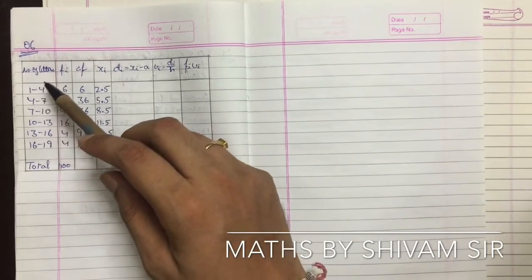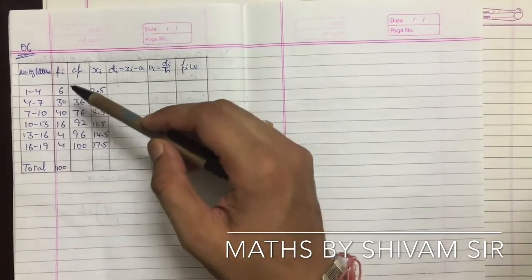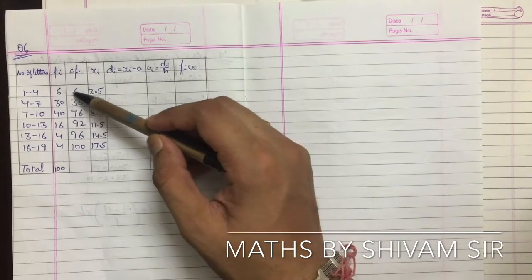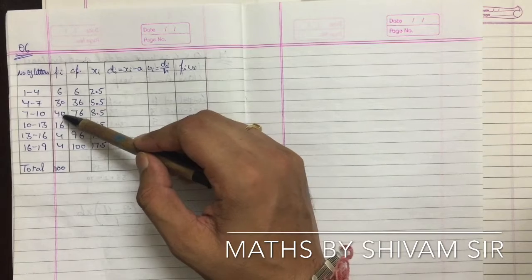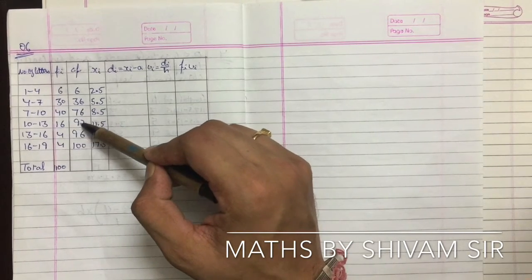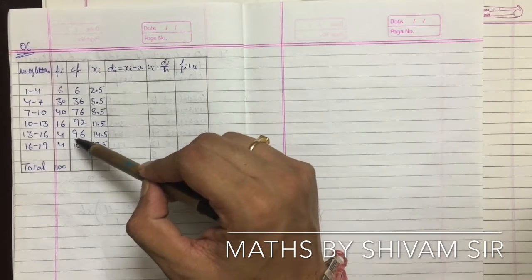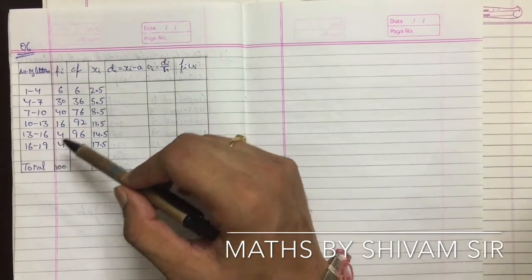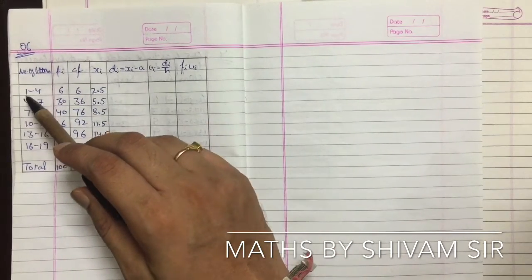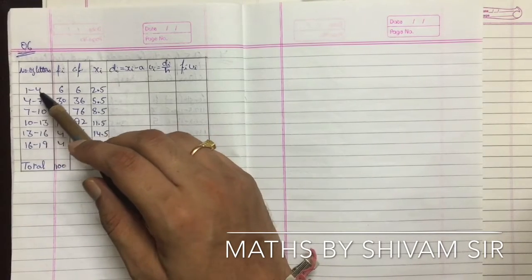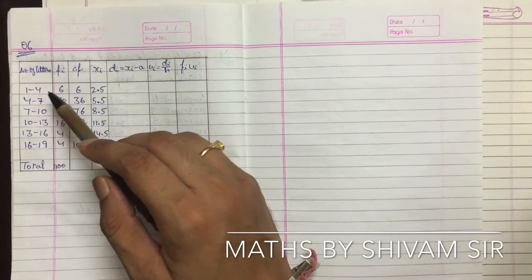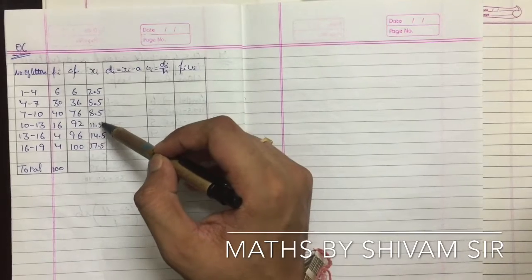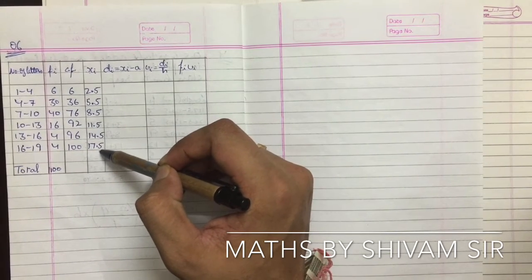the first column will be of class interval, which we have written. Then next will be of frequency. Then cumulative frequency is 6 plus 30, 36, 36 plus 40, 76, 76 plus 16, 92, 92 plus 4, 96, 96 plus 4, 100. This last cumulative frequency should be equal to the total number of frequencies, which is 100. Now xi is the class mark: lower limit plus upper limit divided by 2. So 1 plus 4 divided by 2 is 2.5. 4 plus 7 divided by 2 is 5.5. Then 8.5, then 11.5, then 14.5, then 17.5.